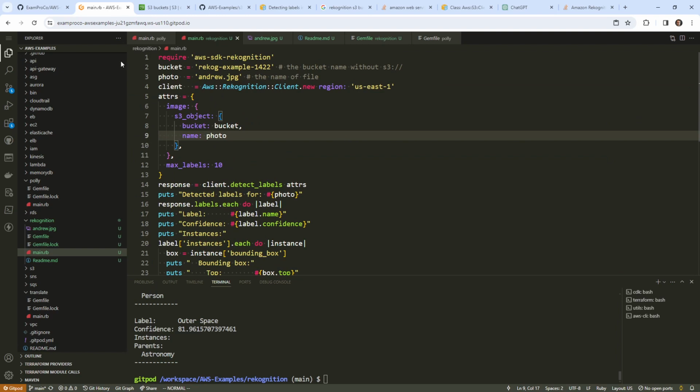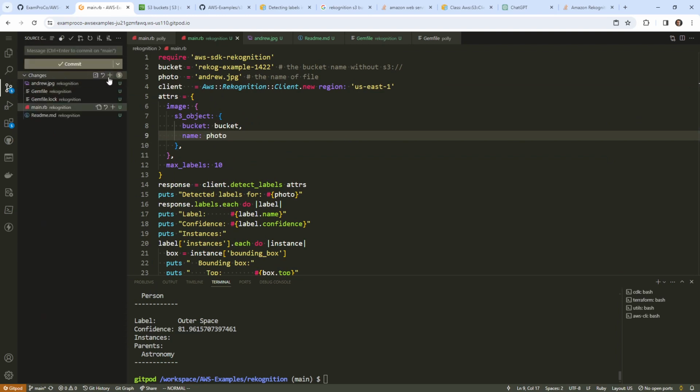But yeah, I think that is good enough as our Rekognition example. There's a lot of stuff we could do here, but we just wanted to get some practicality with the code.